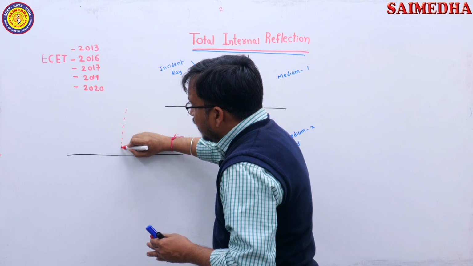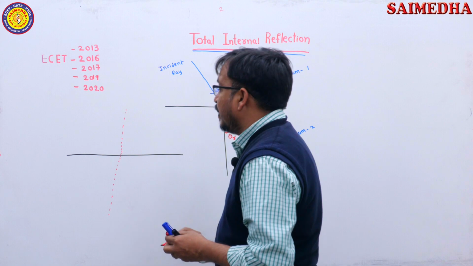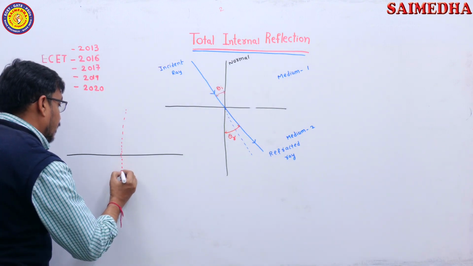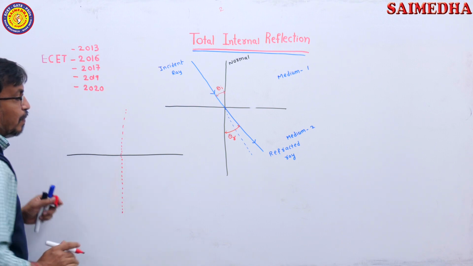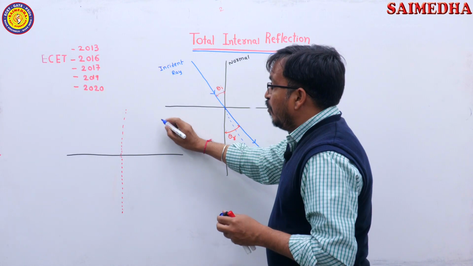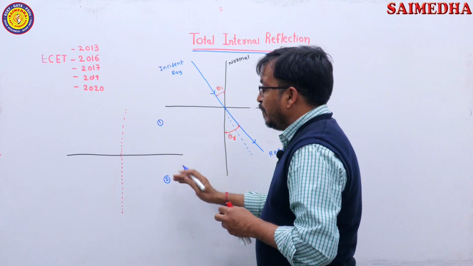What is this line? This is the normal line. So here, medium 1 and medium 2.